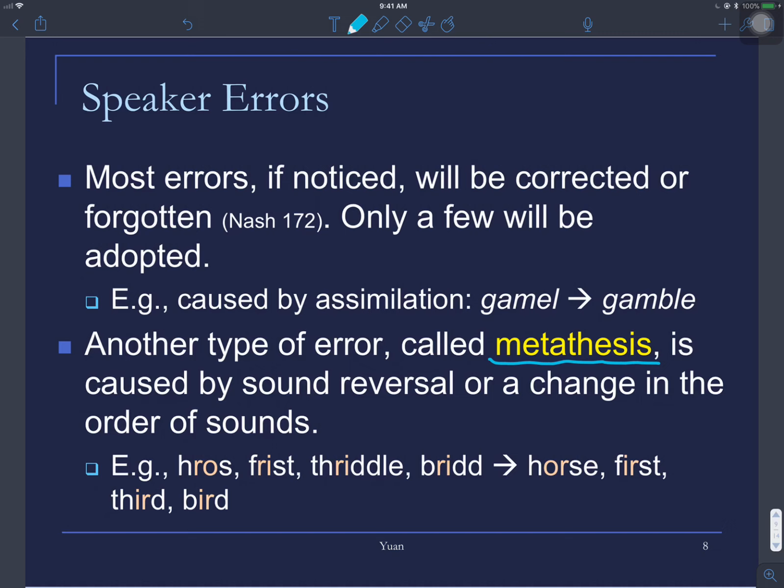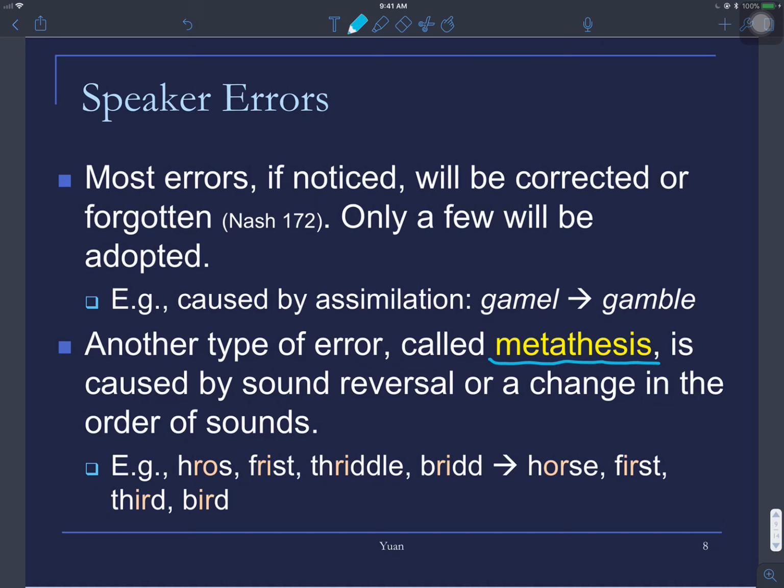So for example, horse, priest, friedel, breed. In some areas, actually I think NYC, if I'm not mistaken, people there pronounce those words this way. Rather than horse, they say horse.